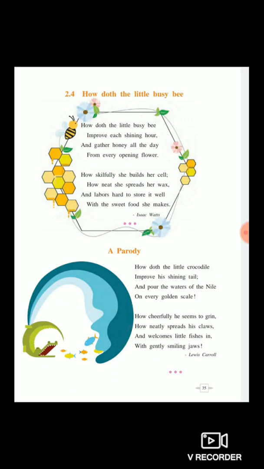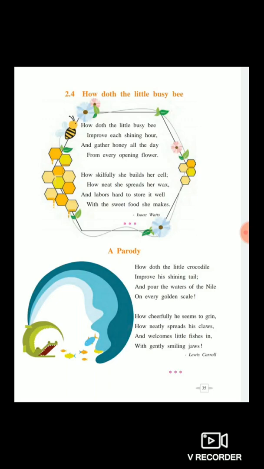It discusses how a crocodile lazily throws water on its scales to shine its tail. The crocodile keeps a smiling face to attract fish. He cunningly preys on fish and welcomes them into his mouth with smiling jaws.